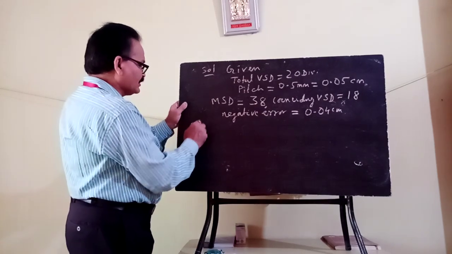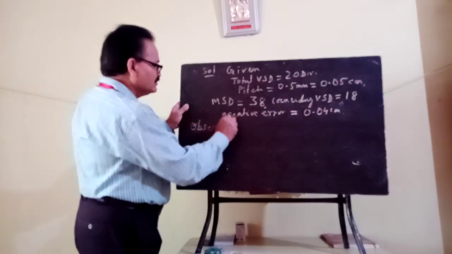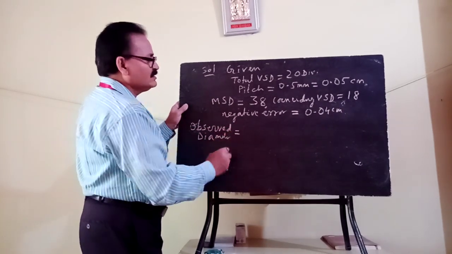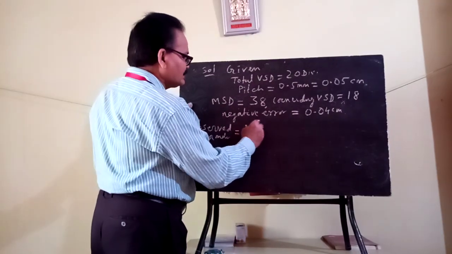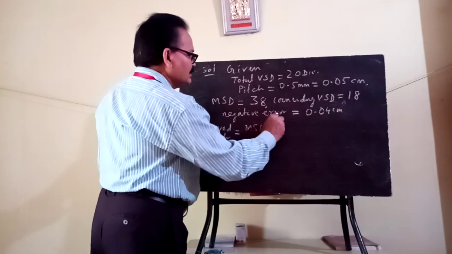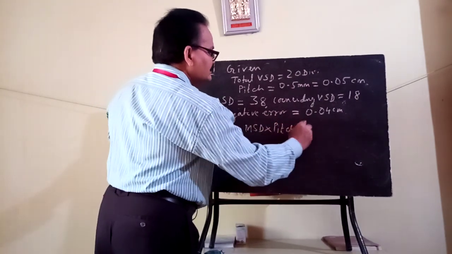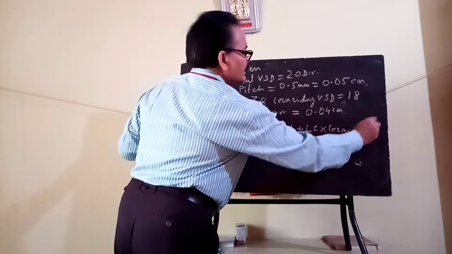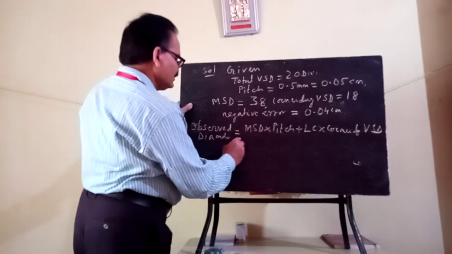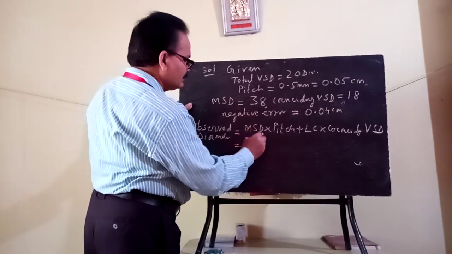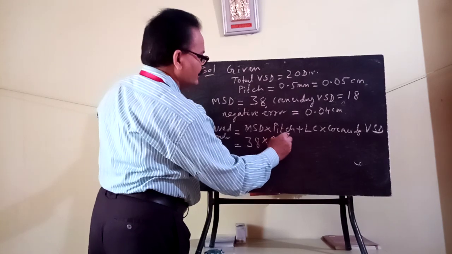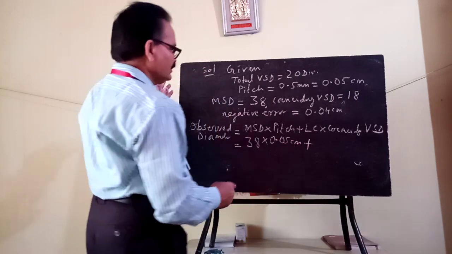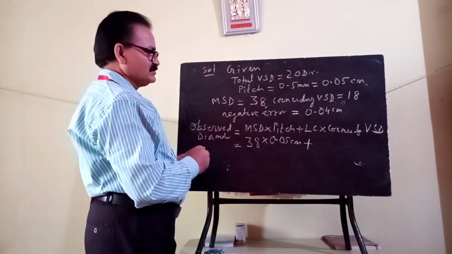This is the observed diameter. Observed diameter equals main scale division into pitch plus least count into coinciding VSD. So main scale division is 38 into pitch 0.05 centimeter, plus least count.